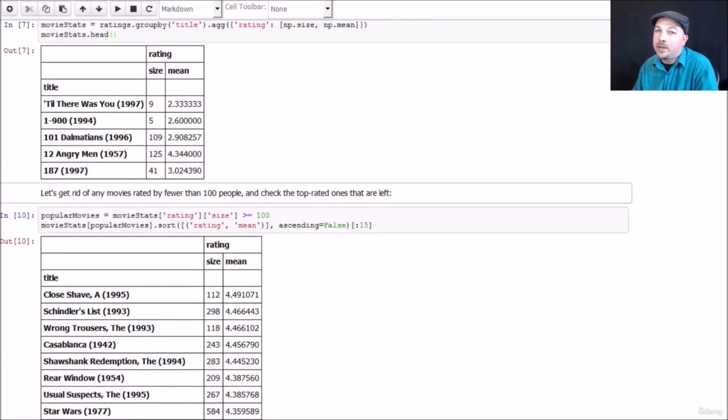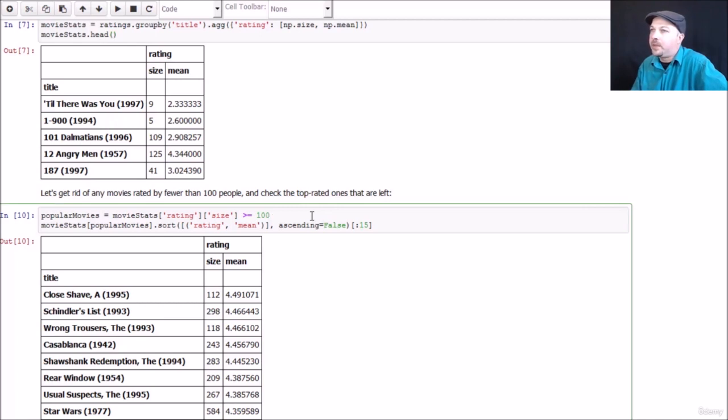And yes, I'm kind of doing this intuitively at this point. Like we'll talk about later, there are more principled ways of doing this, where you could actually experiment and do train/test experiments on different threshold values to find the one that actually performs the best. But initially, let's just use our common sense and filter out movies that were rated by fewer than 100 people. Again, Pandas makes that really easy to do.